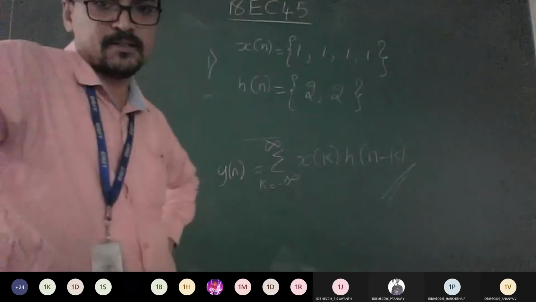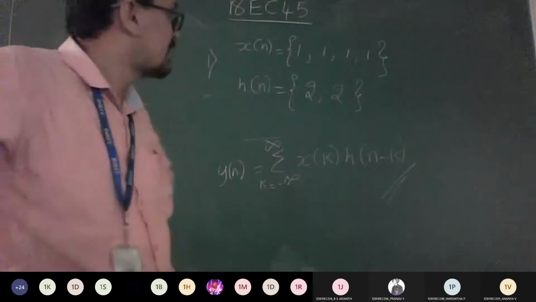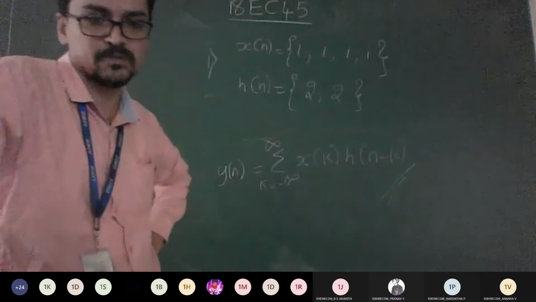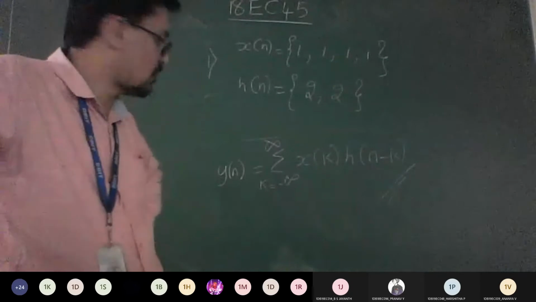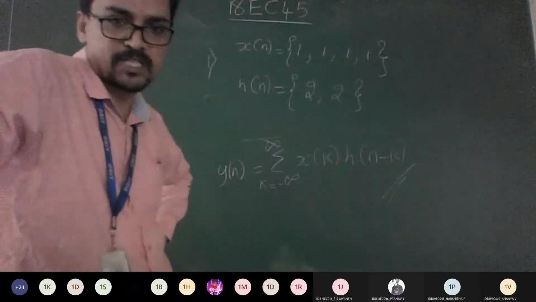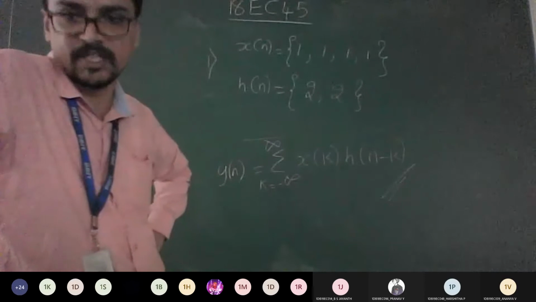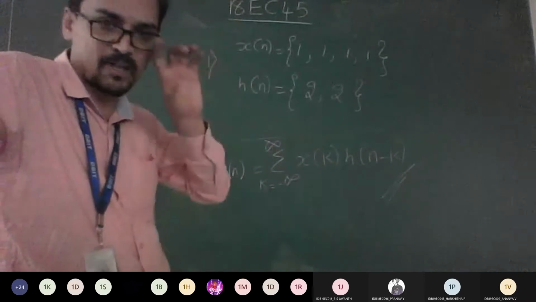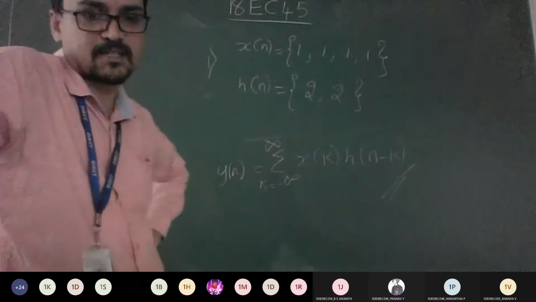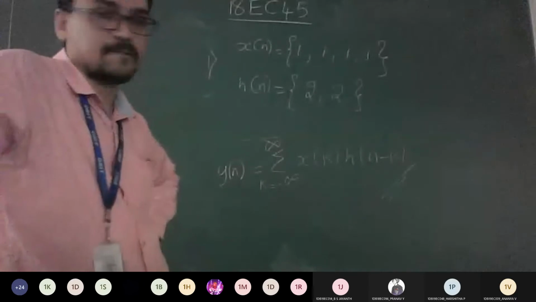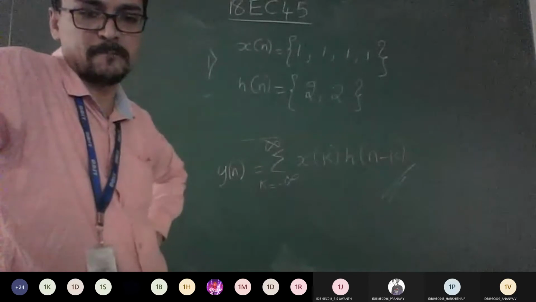So the question is visible here. x of n, you are given 4 ones. h of n you are given 2, 2, and they've asked you to find y of n. In the question they won't mention whether this is convolution sum or convolution integral. So you should know this logic to find it. Okay. Is it okay till here? Shall we proceed?